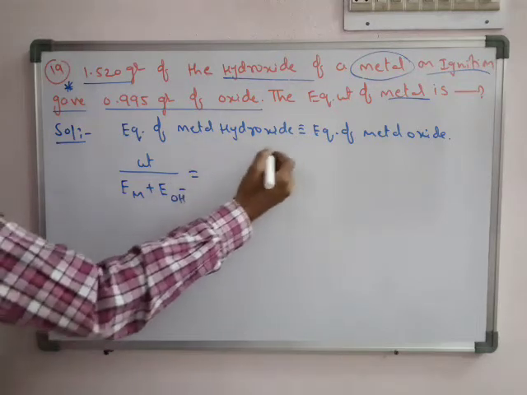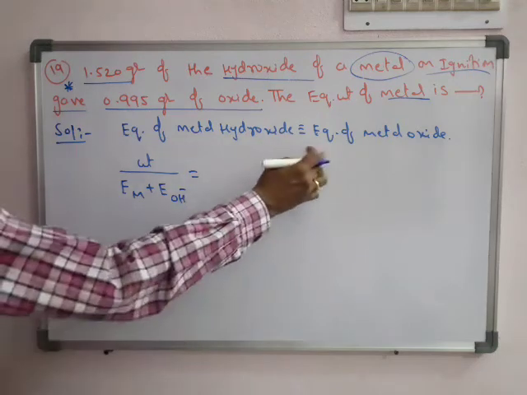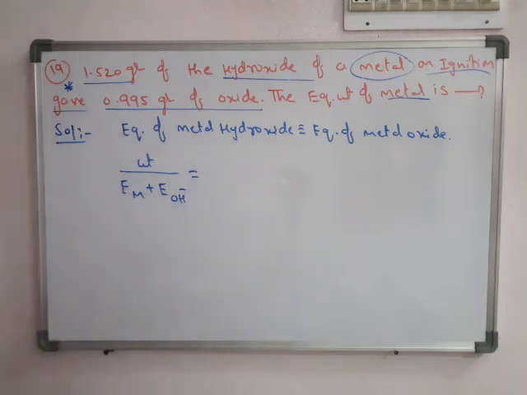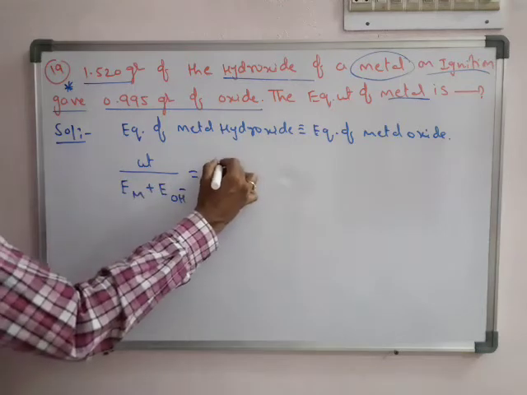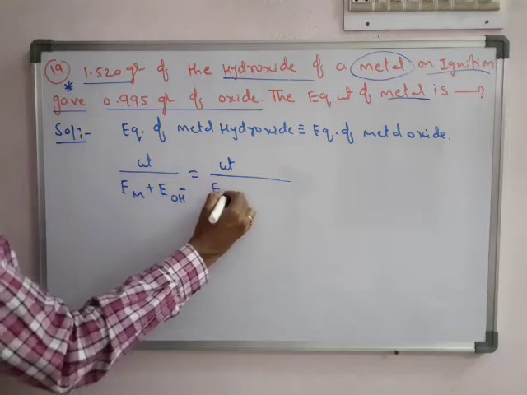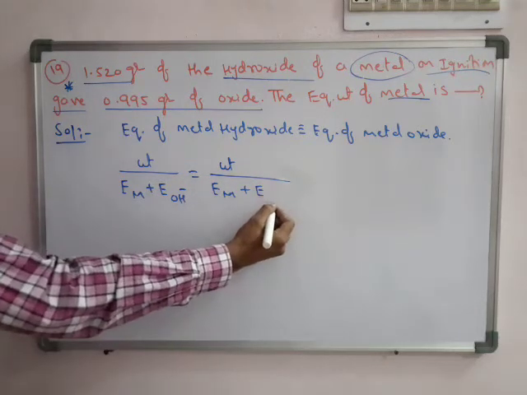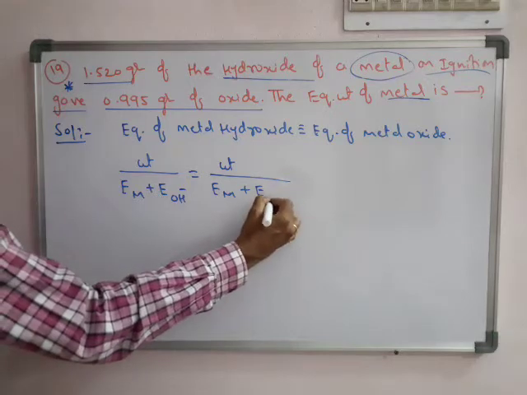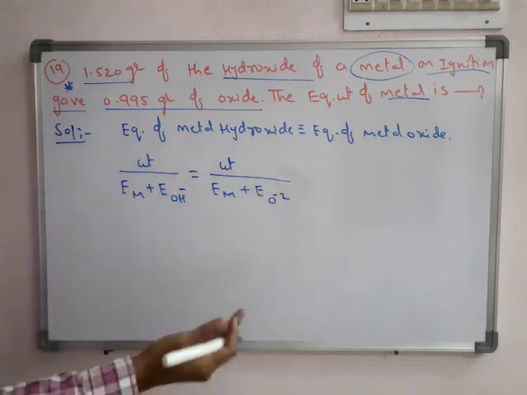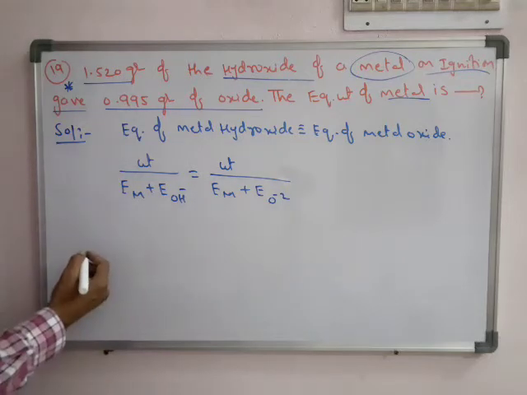Similarly, the weight of metal oxide divided by equivalent weight of metal plus equivalent weight of oxide. What is meant by oxide? Oxide means O minus 2.